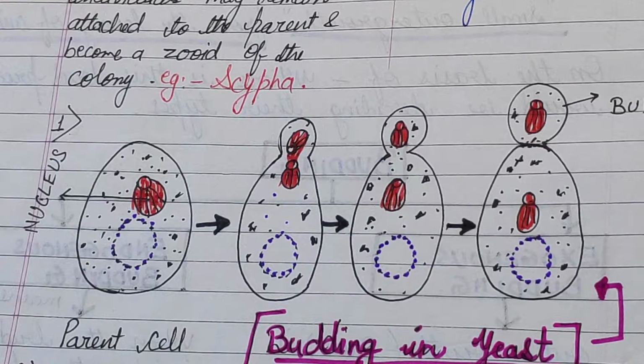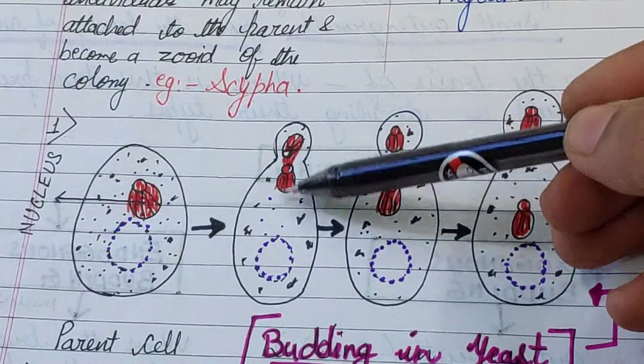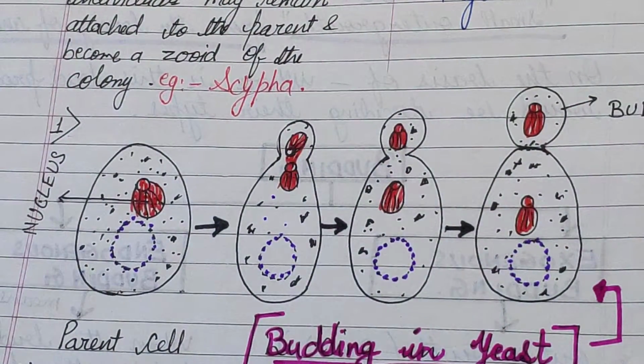Buds grow in size. The nucleus of the yeast cell divides and one of the two daughter nuclei passes into the bud.